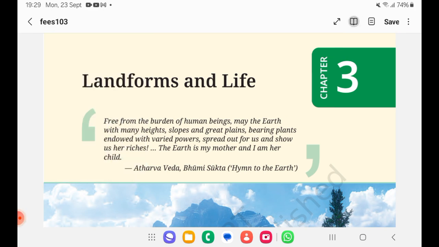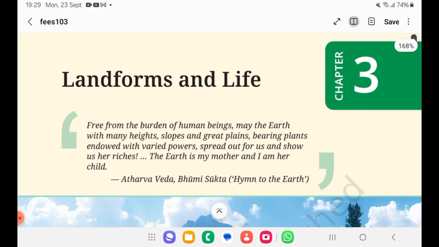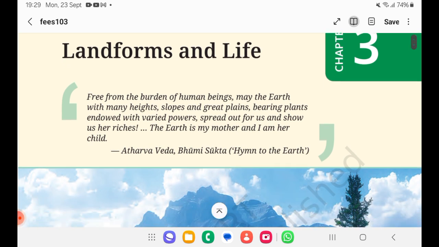So the class goes like this. The third chapter is landforms and life. The first thing is we have to understand what are the major topics that we are going to learn from the chapter. Here we have the major topic as landforms. They are talking about three different major types of landforms: mountains, plateaus, plains. And they are also discussing deserts separately as a landform. Today we'll discuss what are the features of mountain, how plateaus will differ from mountain and plains, and so on.